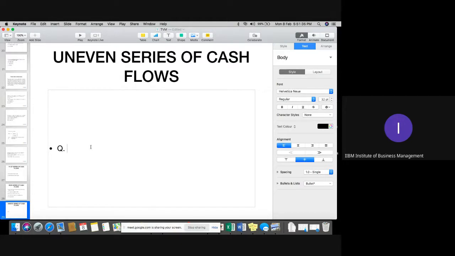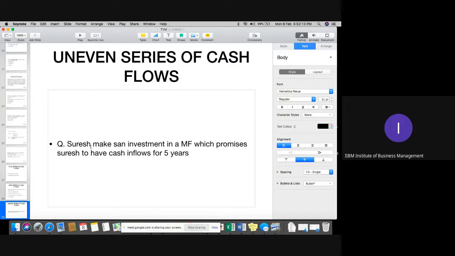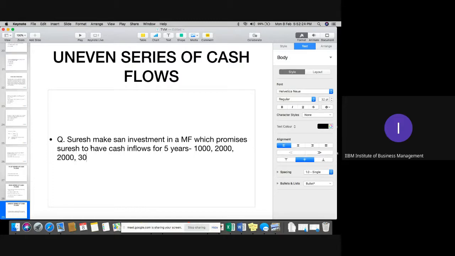Now, in such a case, I'll take very basic questions first of all, and then we'll discuss that question. For example, Suresh is one of the persons or an investor. He makes an investment in a mutual fund, which promises Suresh cash inflows for 5 years, and the cash inflows would be, for example, first year 1,000 rupees, 2,000 rupees, 2,000, 3,000, and 3,000.